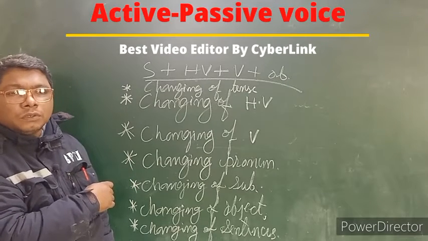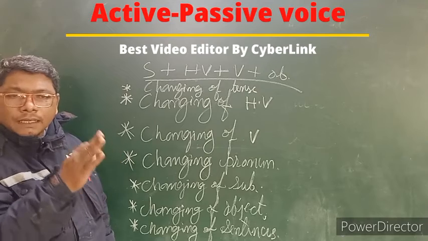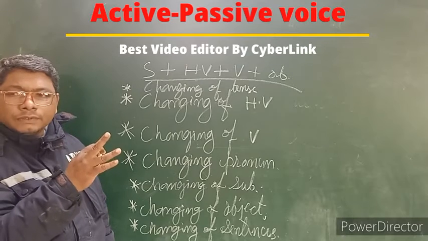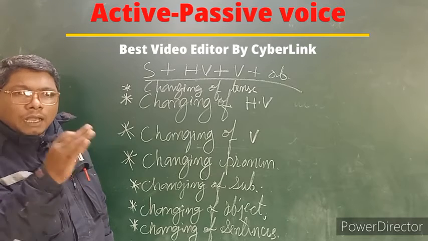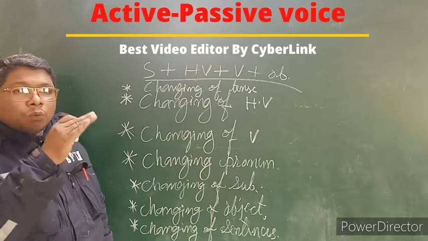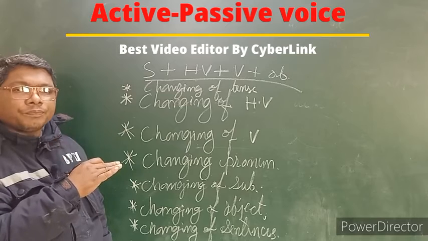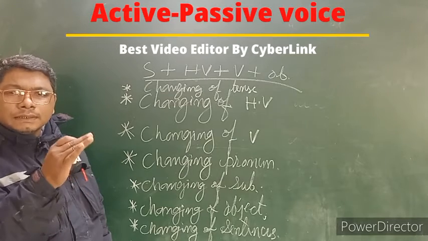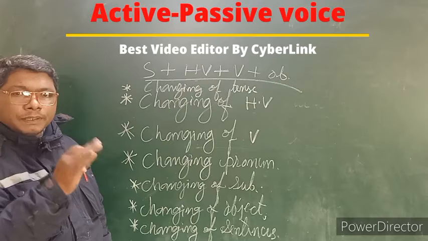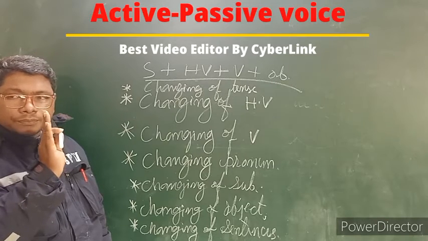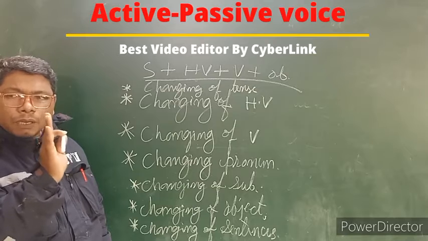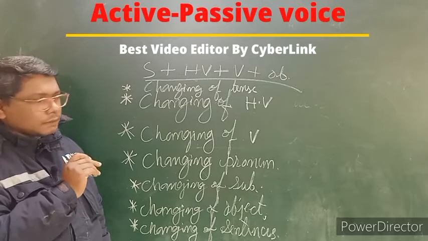We have four kinds of sentence: assertive, interrogative, imperative, and exclamatory. According to the sentences, we have to change a little bit. Those points you have to remember in your mind.